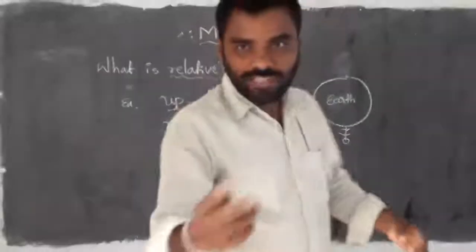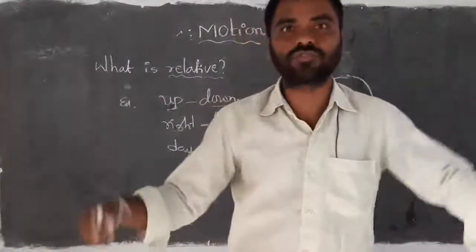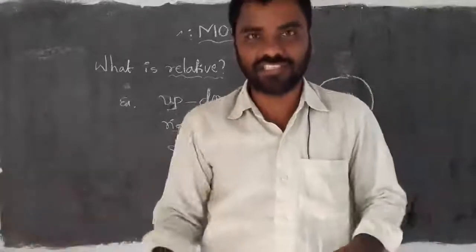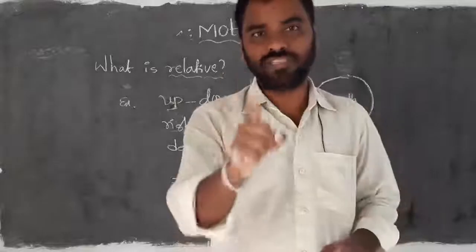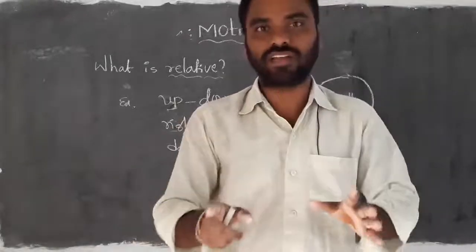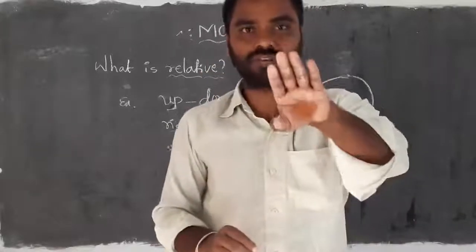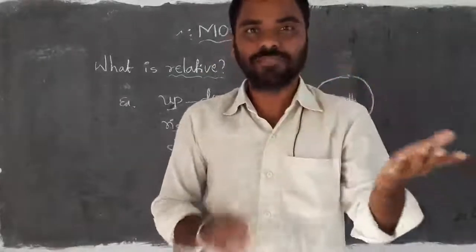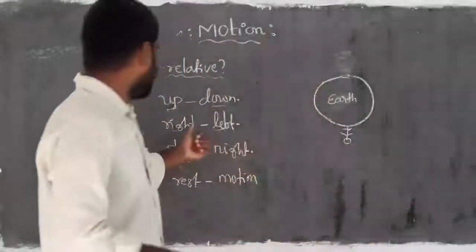When I change my face direction, my hands also show the direction change. So left and right also cannot be decided strictly or perfectly. It depends on whoever the observer is. If the observer changes place or direction, he can change the direction of right and left.